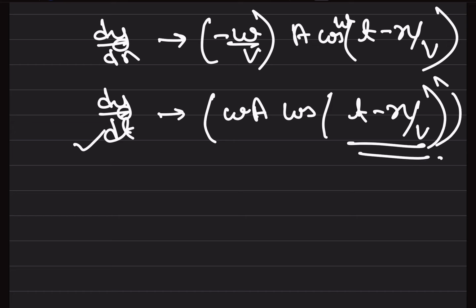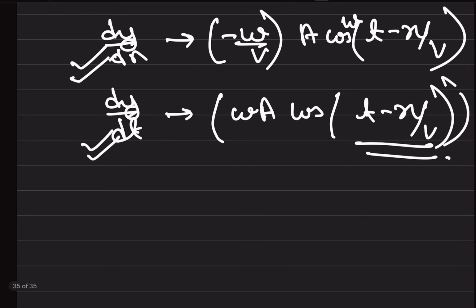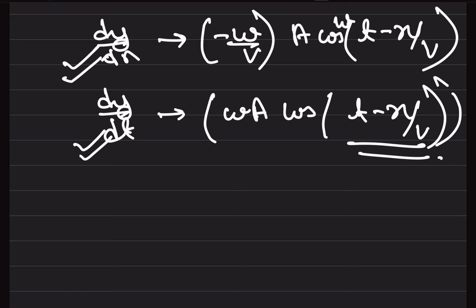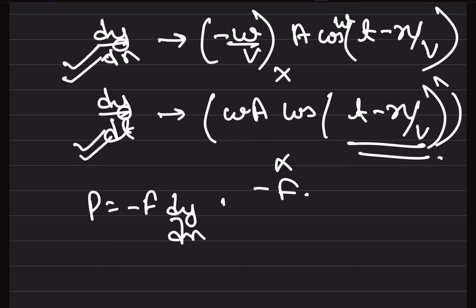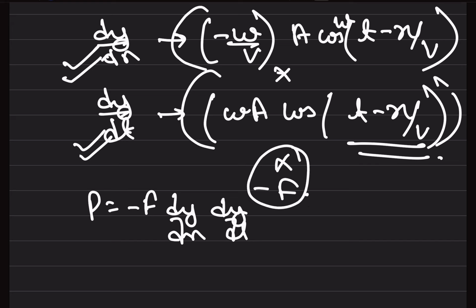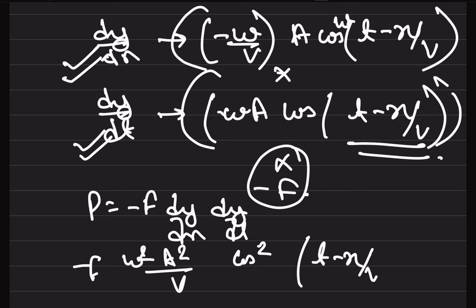Power was minus F dy by dx into dy by dt, so these three we have to multiply. We get minus F into omega square a square by v into cos square of omega t minus x by v.